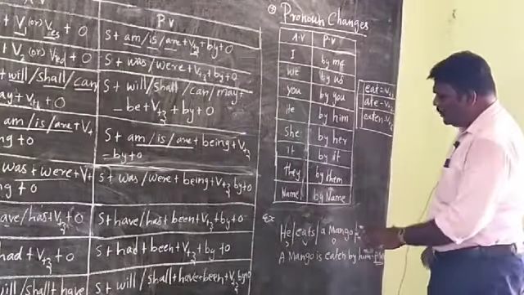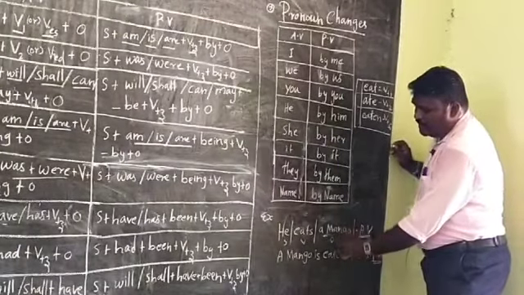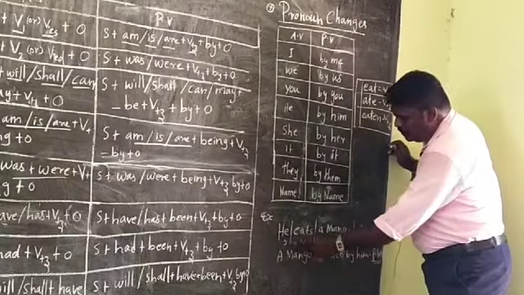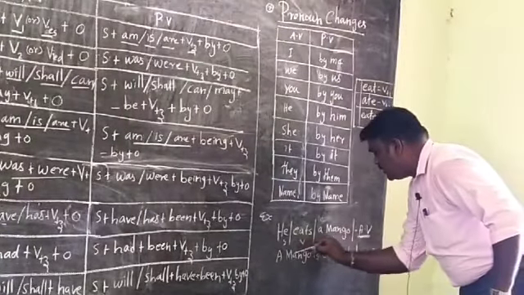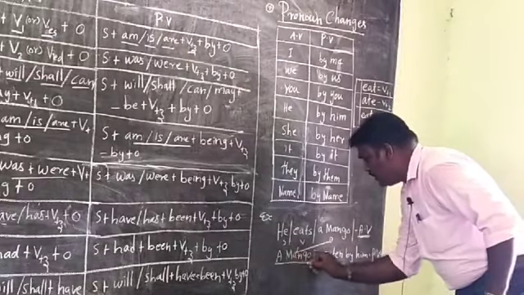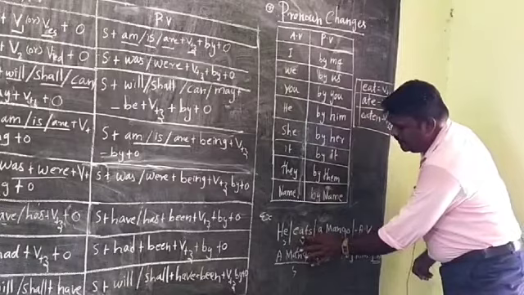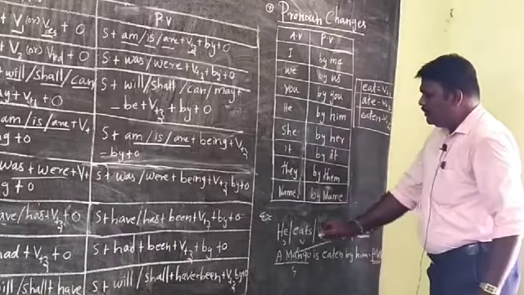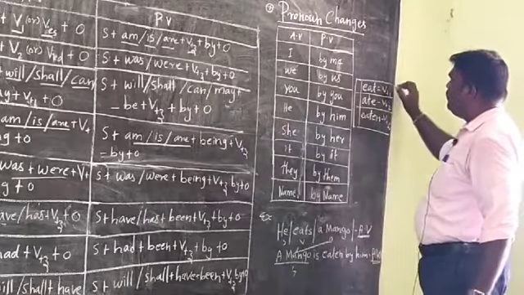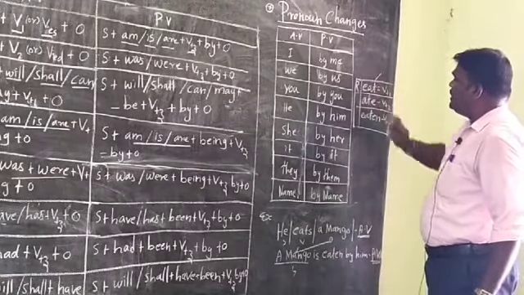What is the general rule? Active voice into passive voice: the object comes across into subject, and the subject goes to object. So this is the object, here it changes into subject. What is the general rule of the verb form? Here are three forms. Verb 1, eat, that is called the present tense.